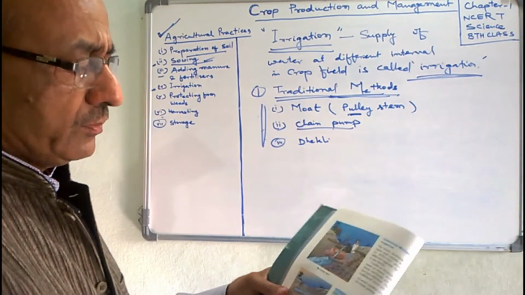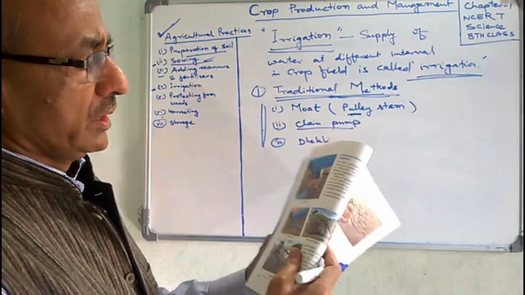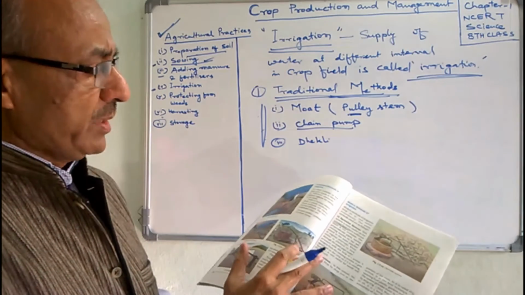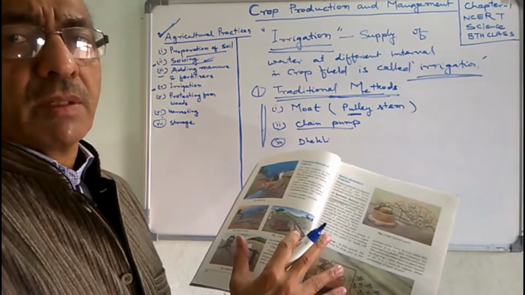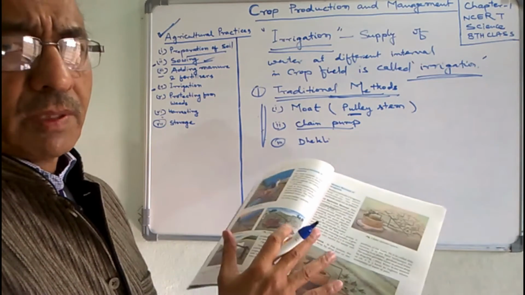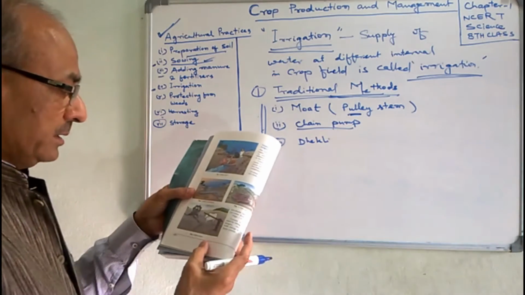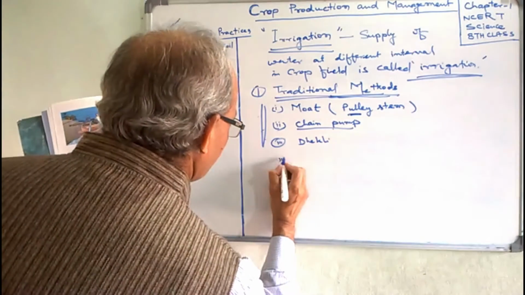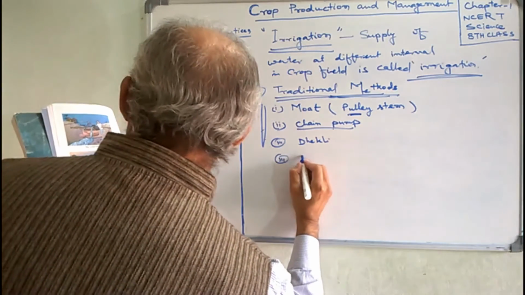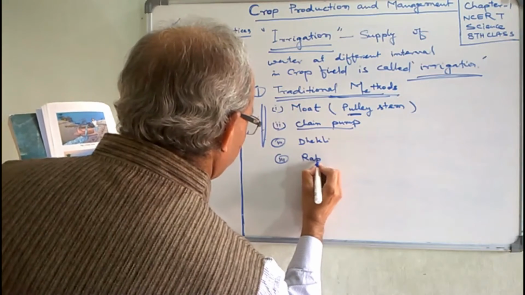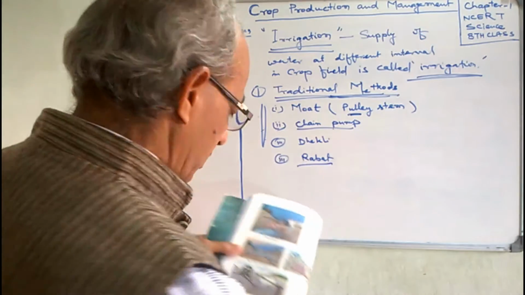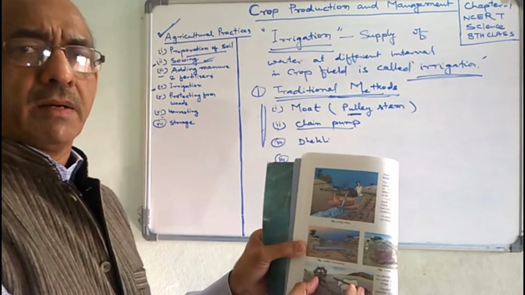Dhakuli is based on the lever system. And fourth is rahat, which is rotated by an animal, a bull. This is the diagram.